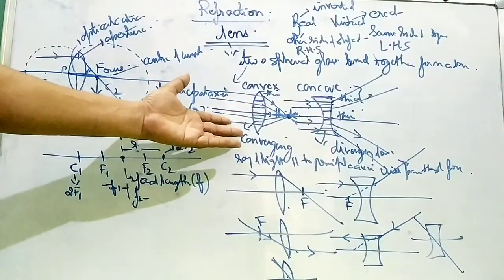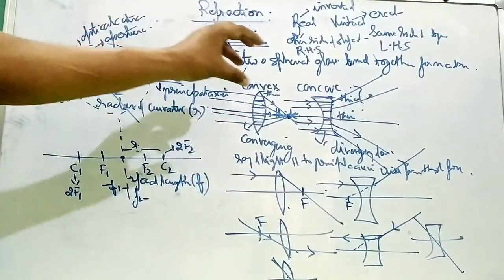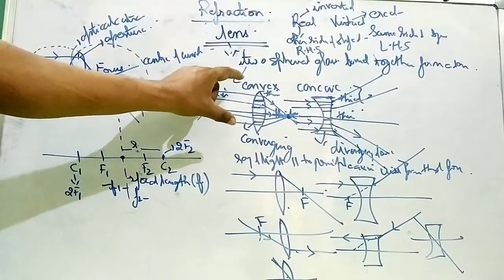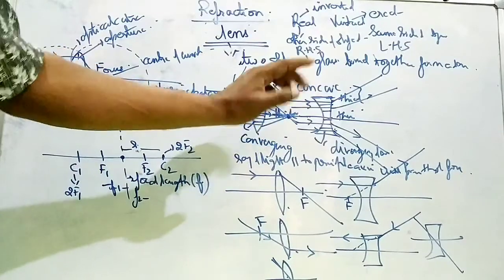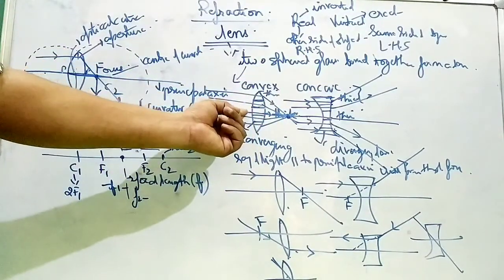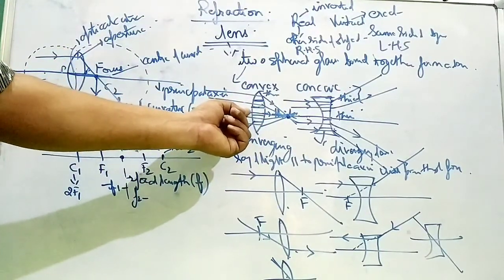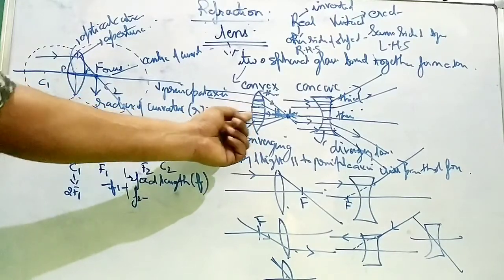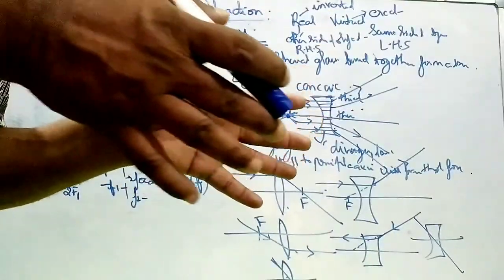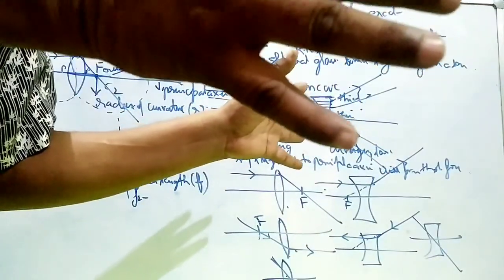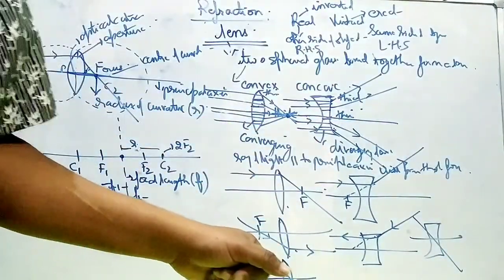Why are they called converging lens? Because when the rays pass through a convex lens, they converge. They meet at one point. That point is called focus, and that's why they are converging the rays. That's why it is called converging lens. In a concave lens, you will find that the rays are getting diverged in different directions after refraction. So it is called diverging lens.